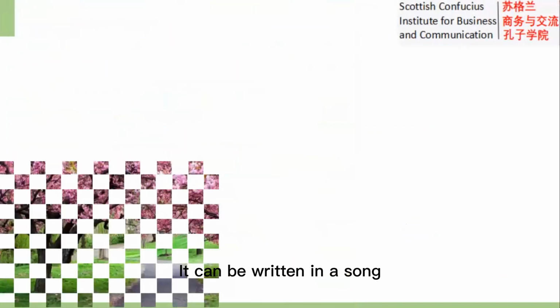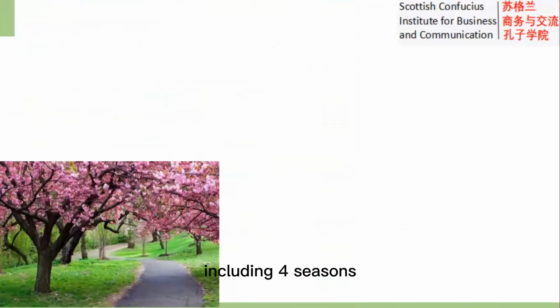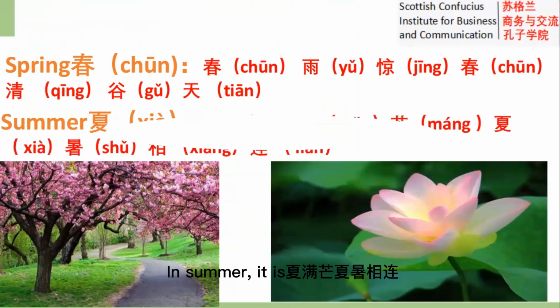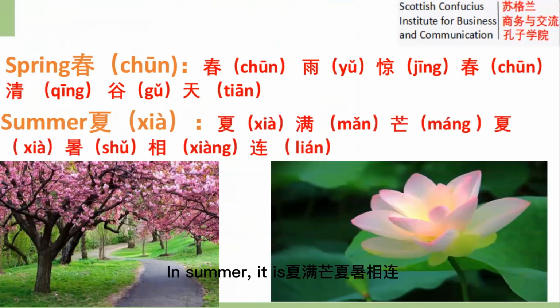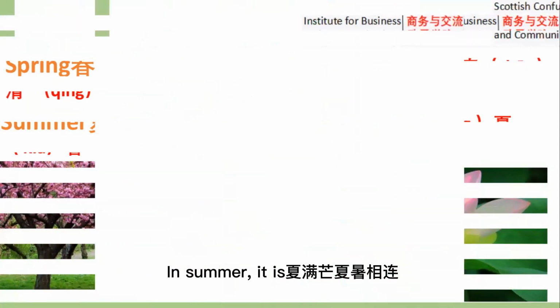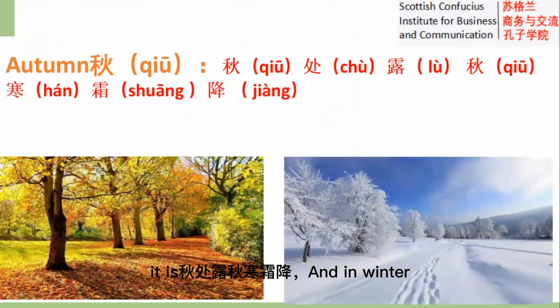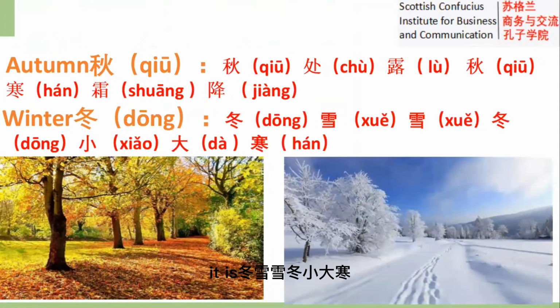It can be written in a song, including 4 seasons. In spring, it is 春雨惊春清谷天. In summer, it is 夏满芒夏暑相连. In autumn, it is 秋处露秋寒霜降. And in winter, it is 冬雪雪冬小大寒.